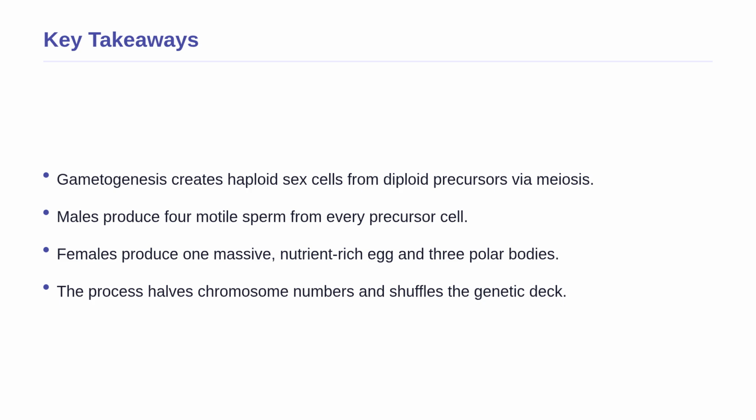Males produce 4 motile sperm from every precursor cell, while females produce one massive, nutrient-rich egg and 3 discarded polar bodies. Finally, remember that this incredible process not only halves the chromosome number to prepare for fertilization, but it also shuffles the genetic deck. You now understand how every new generation is made genetically unique and capable of evolutionary adaptation.